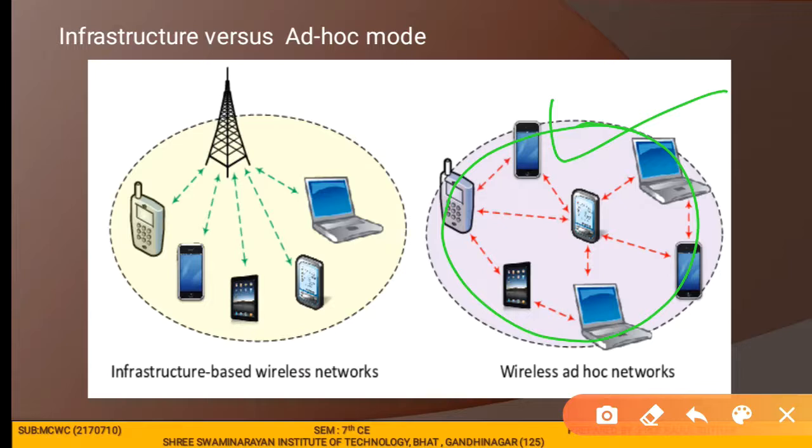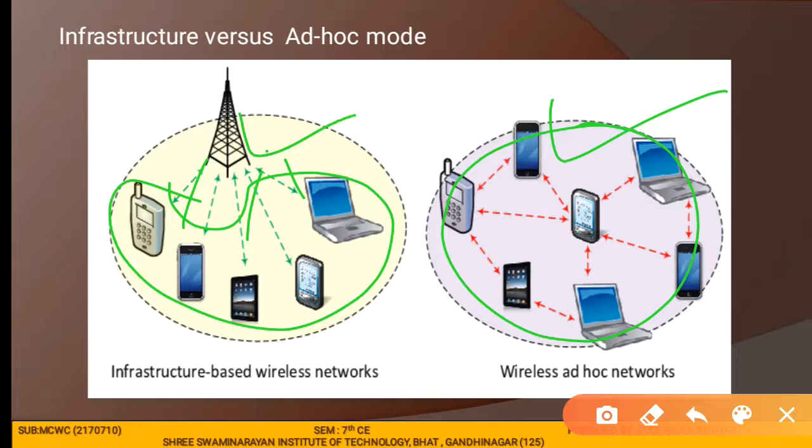While in the infrastructure mode there is a star network where all mobile stations are attached to the base station. So if we look at the figure, each and every device is connected with the base station. Through the protocol, a base station manages the dialogue between the access point as well as the mobile station. By using the base station, we can manage each and every conversation between the access point and the mobile station.